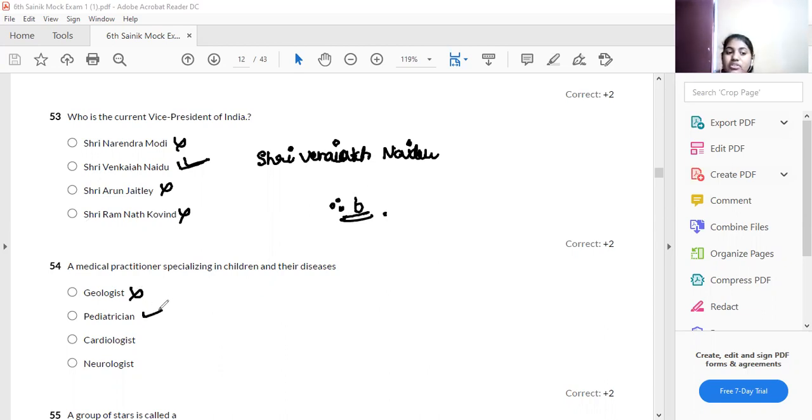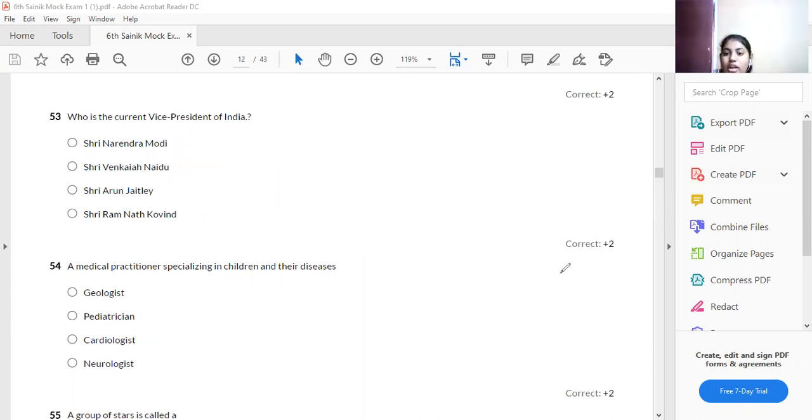Pediatrician, yes, he is a practitioner specializing in children and diseases. Cardiologist is about the heart, neurologist about the brain. So therefore, which one is the answer? Option B is your answer. The pediatrician is a person who medically specializes in children and their diseases. Therefore, option B is your answer.